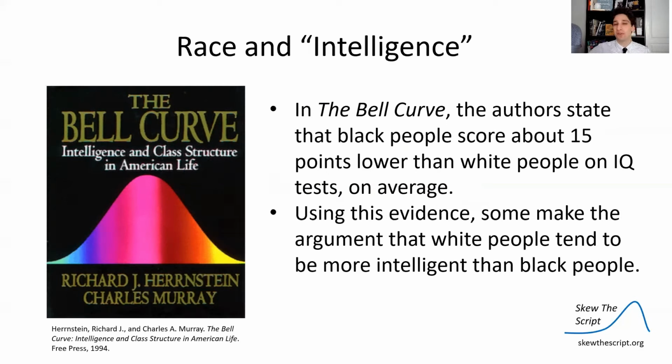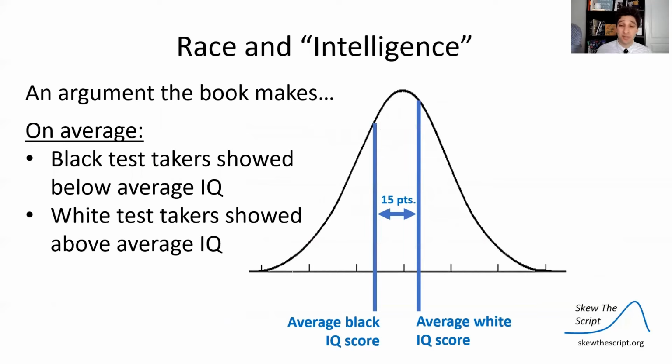And in the most controversial chapter in this book, the authors state that Black people who took the IQ test they're studying scored about 15 points lower on average than white people on IQ tests. And that was also in terms of other IQ tests they mentioned in their research. Now, using this evidence, some people make the claim that white people tend to be more intelligent than Black people. And it was a widely distributed book. This is some of the imagery it was giving, that Black test takers scored 15 points lower on average than white IQ test takers in that normal curve.